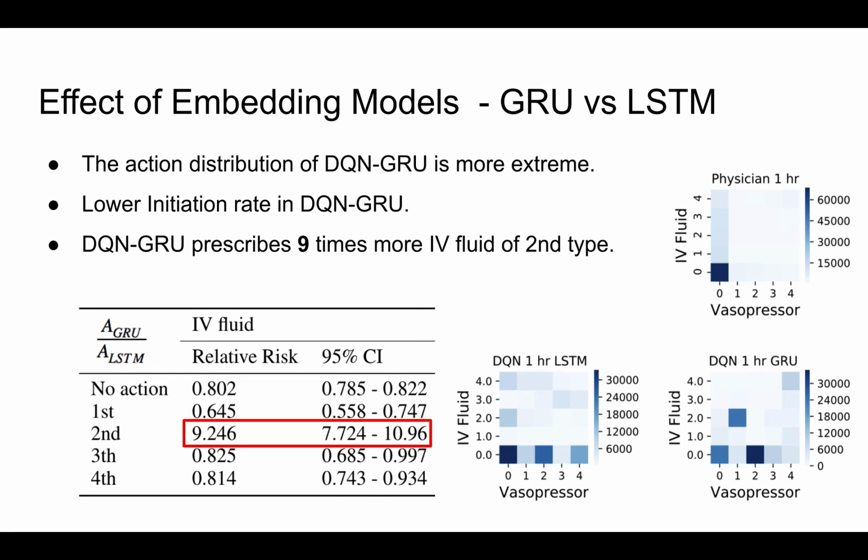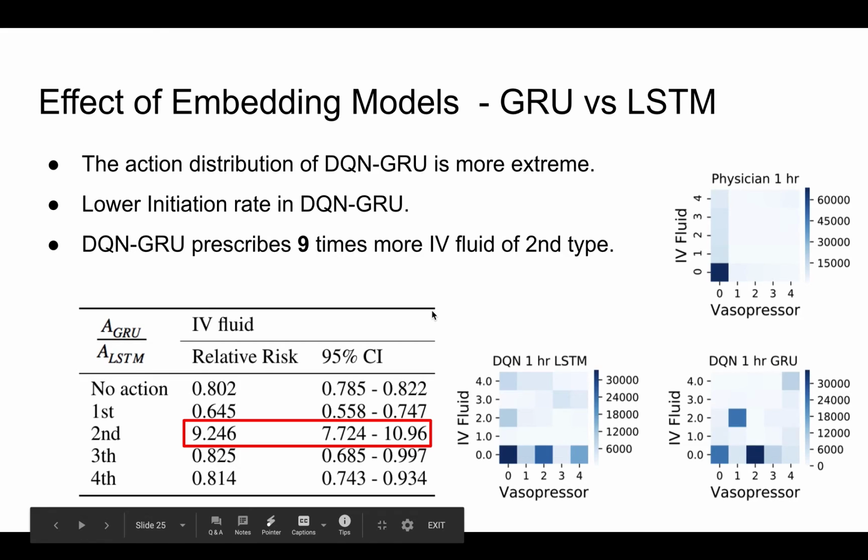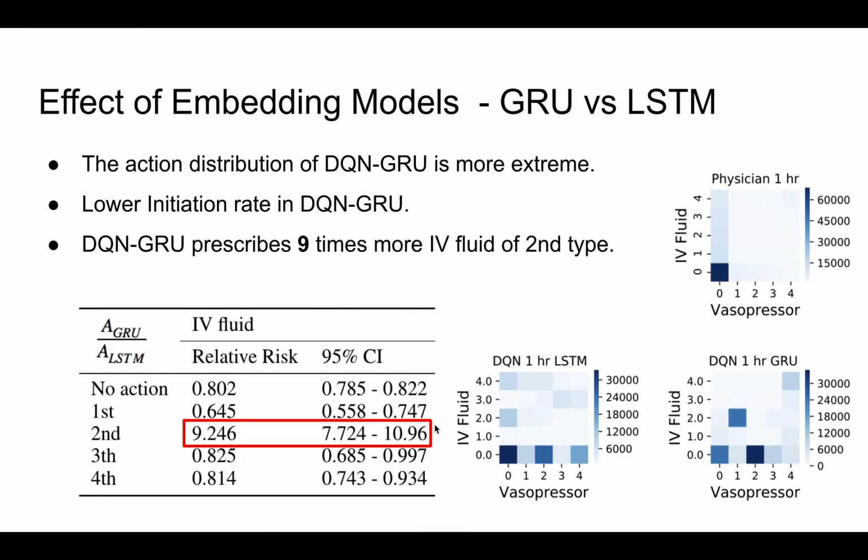We also observe a lower initiating rate in DQN GRU. That is, the DQN trained with GRU embedding is less willing to give patients treatment given that no treatment was observed at the previous timestamp. But in some cases, the GRU will prescribe 9 times more IV fluid compared to the LSTM agent. So the recommended policy depends entirely on the embedding model that we choose.